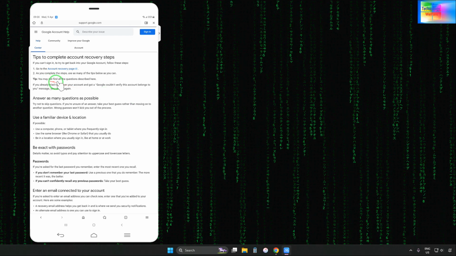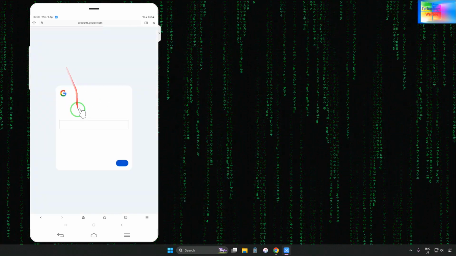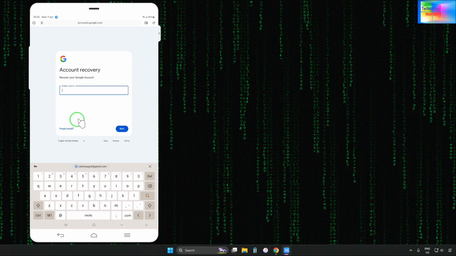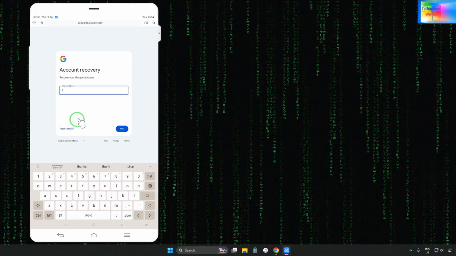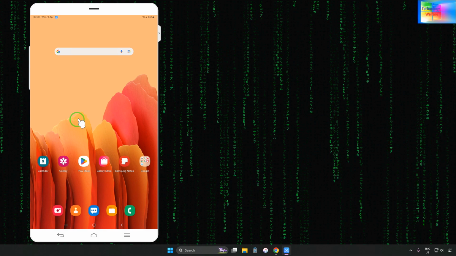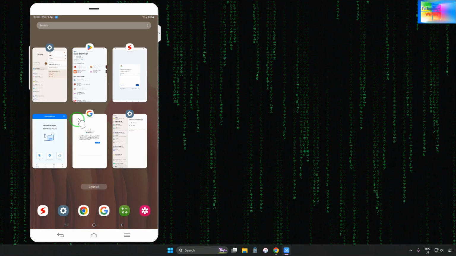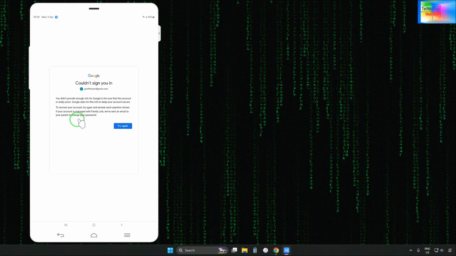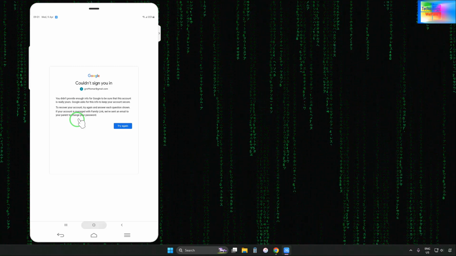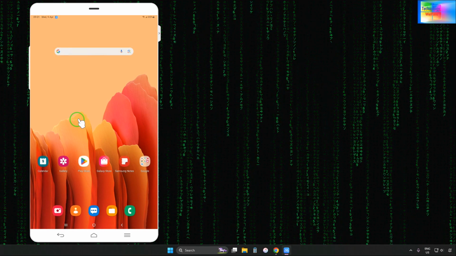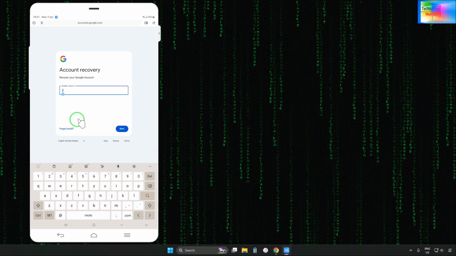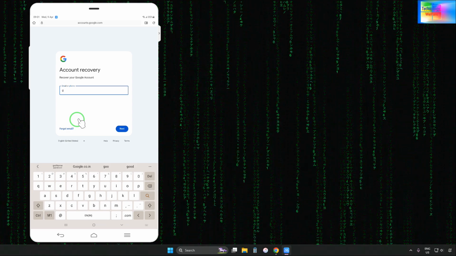Now on these steps we will have to tap, and we will come on the recovery page, guys. Here in the recovery page, we will have to type this ID. Let's see what was the ID that I was recovering. Let me have it, so actually yes, it was the ID that it was, right? So in this area we will have to come on this browser. So now we will tap here.